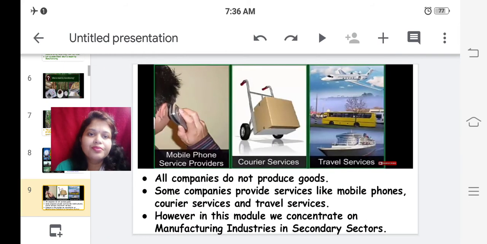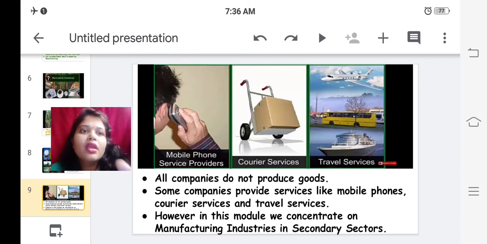Further, not all companies produce goods. Some companies provide services like mobile phones, courier services and travel services. However, in this module we will concentrate on manufacturing industries in the secondary sector. We are not going to deal with manufacturing industries in the primary sector in this lesson.